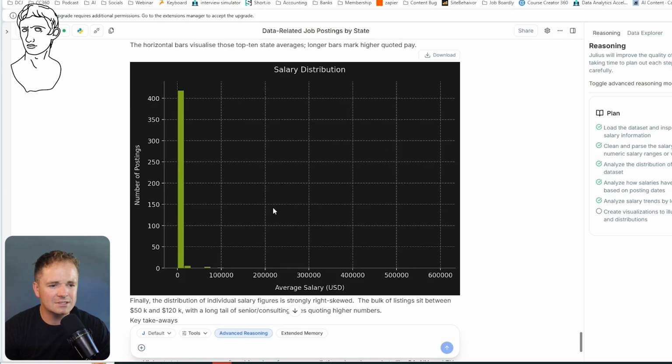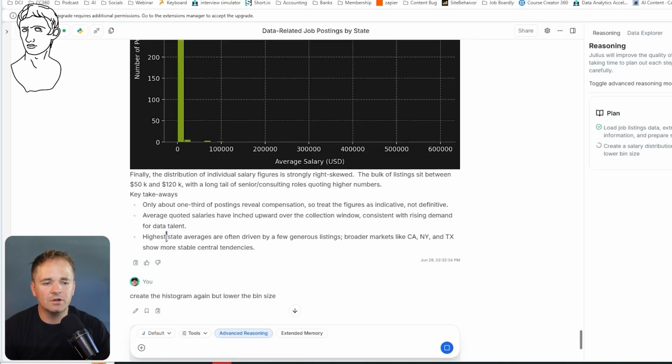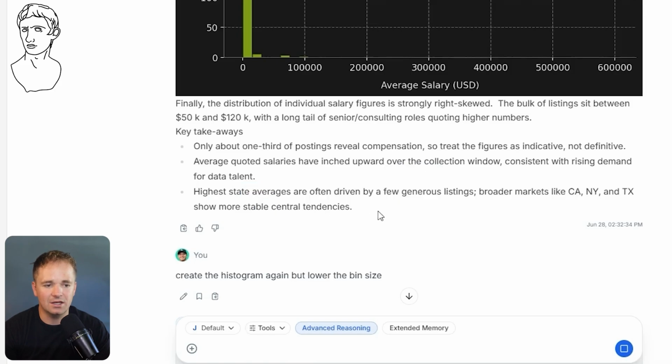Now it created the same histogram as the previous one did in ChatGPT, but it went out all the way to 600,000. It might have found a job out there in 600,000 land. So let's go ahead and say, create the histogram again, but lower the bin size. Okay, and one important thing it does say is the highest state averages are often driven by a few generous listings. Broader markets like California, New York, and Texas show more stable central tendencies. That makes a lot of sense.